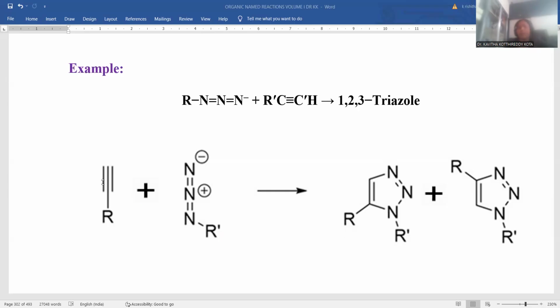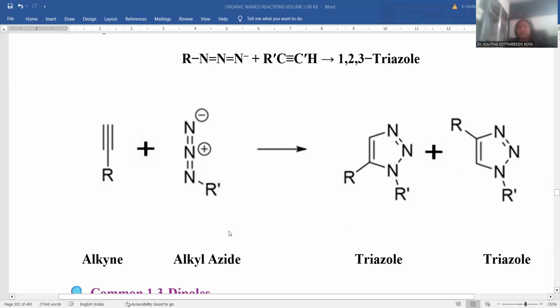If you flip the entire alkyne in the opposite direction, you can notice the product will be in this orientation. So this is how a mixture of two products forms, depending upon the orientation of the alkyne which reacts with this azide. That is the reason why we achieve a mixture of two compounds, or two triazoles, based on the orientation of the starting materials. So this is called the alkyne and this is the alkyl azide. Triazole could be the final product. That alkyl substitution depends upon the orientation of the alkyne.